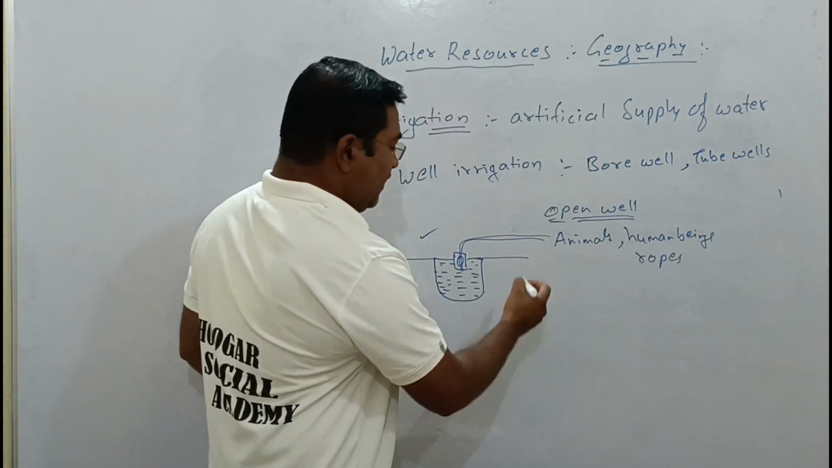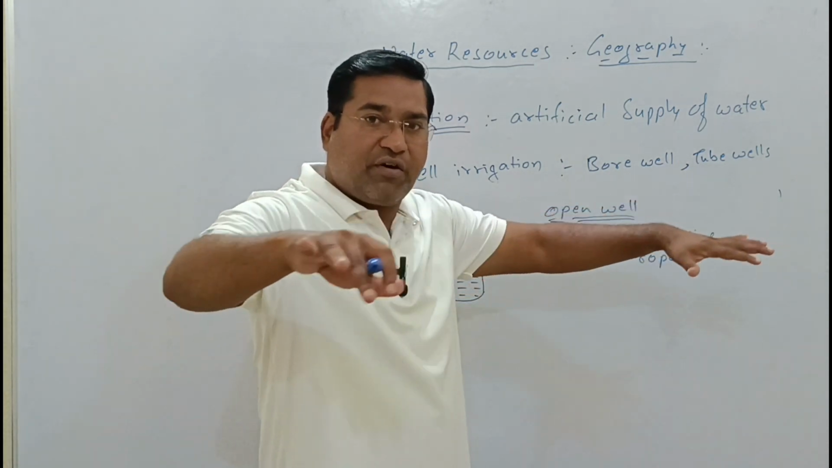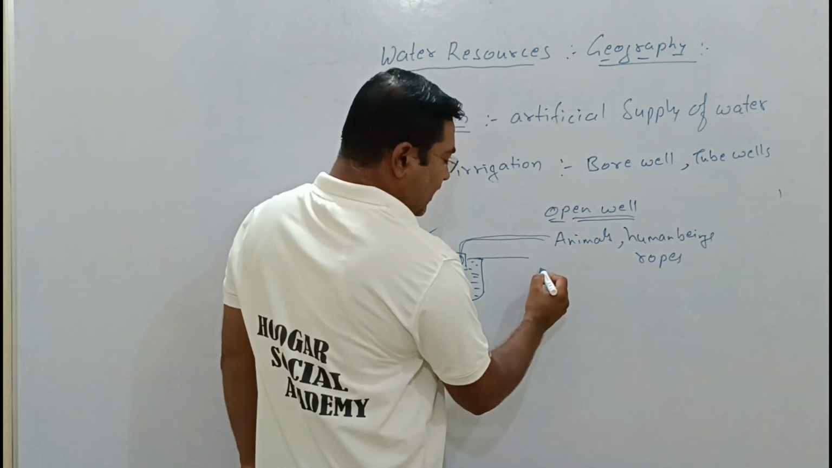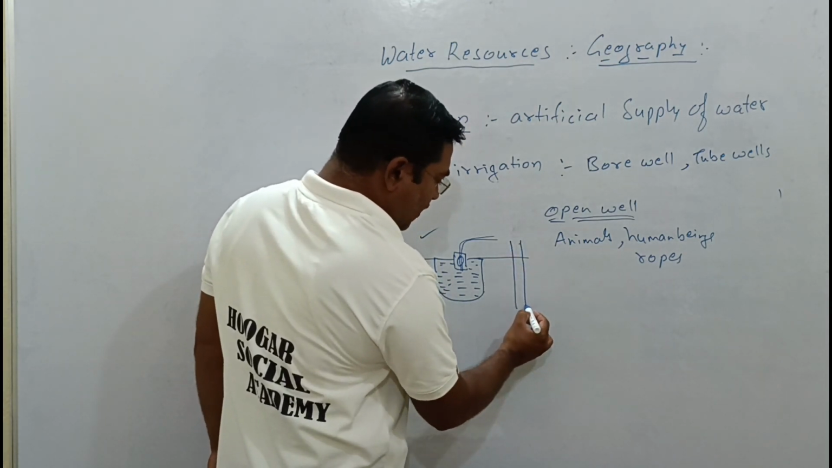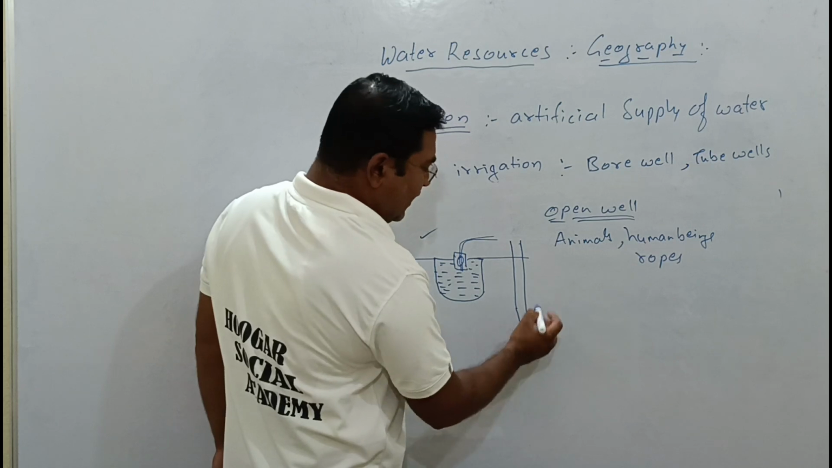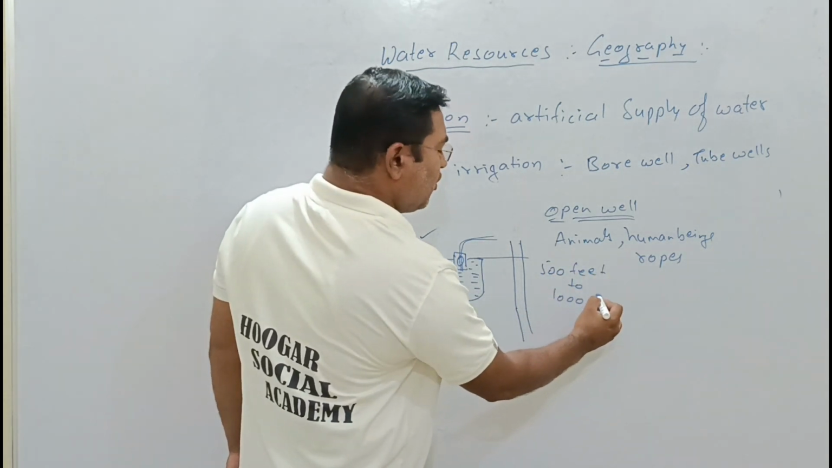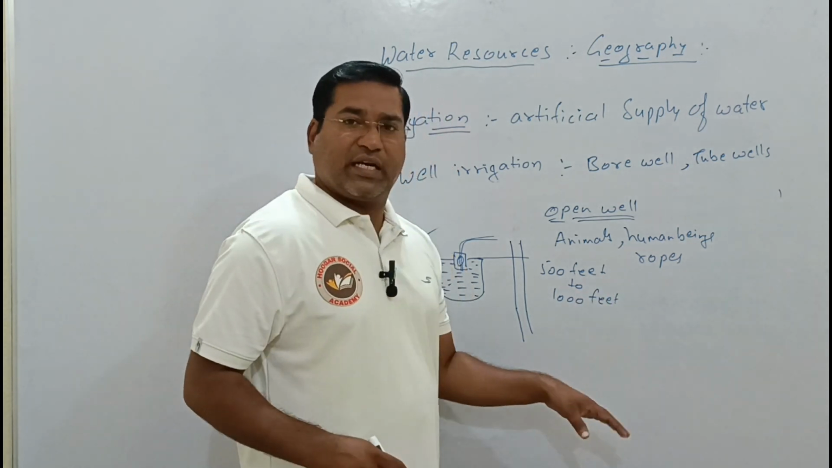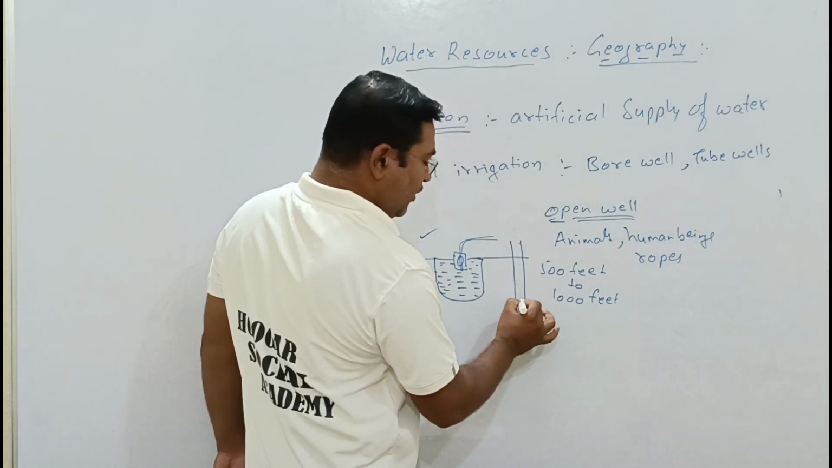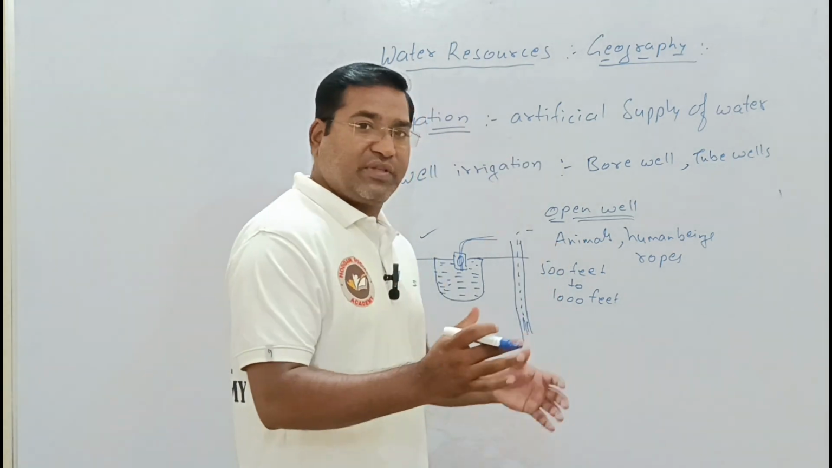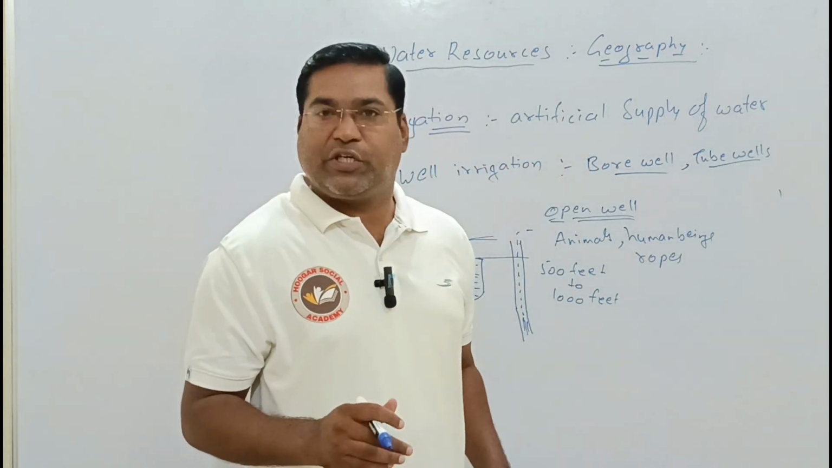Here the small difference is that we do not dig a large area of the earth crust. We dig in a very small space, to a depth of about 500 feet up to 1000 feet or more, until we reach the water. With the help of machines, we take out the water through pipes. We call it a bore well, or a tube well.